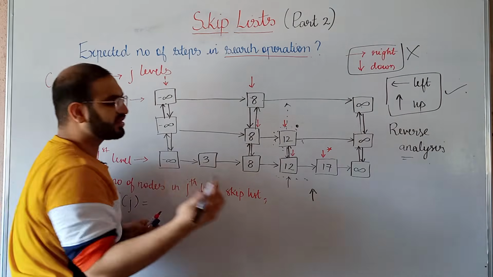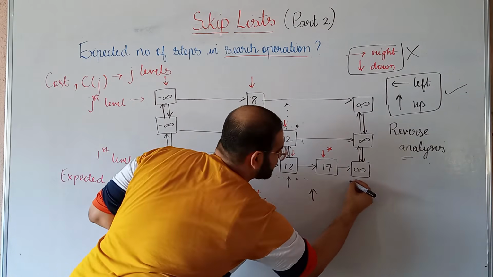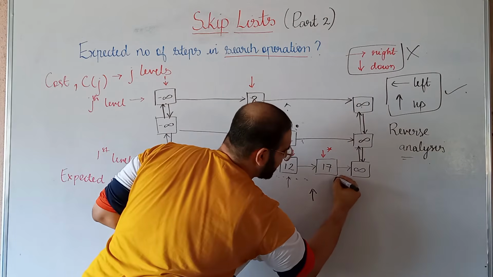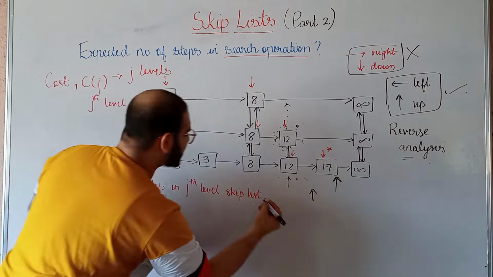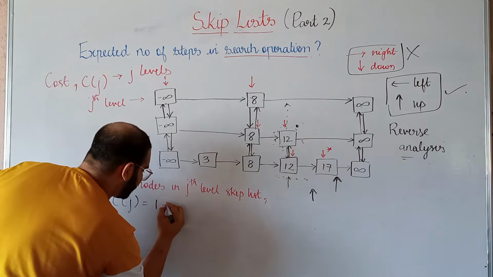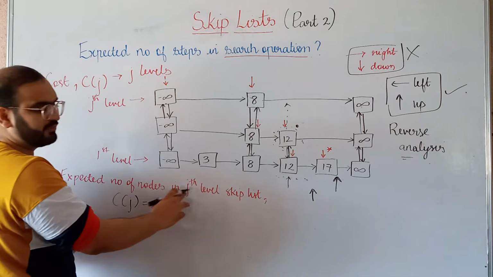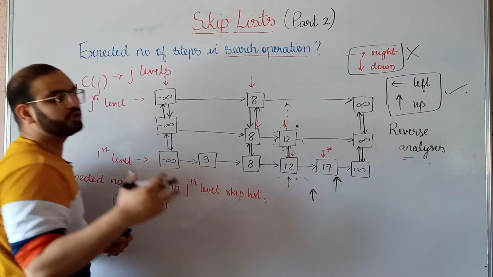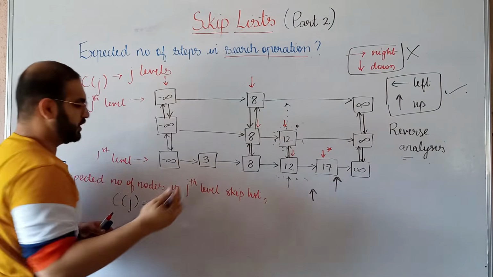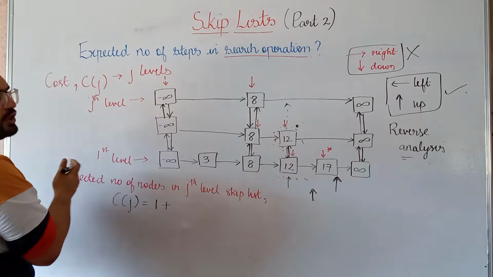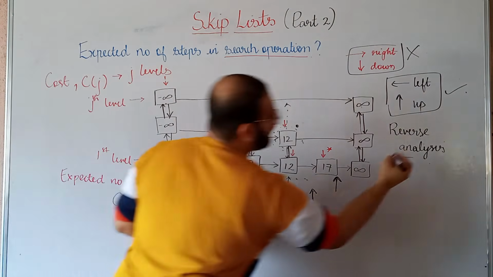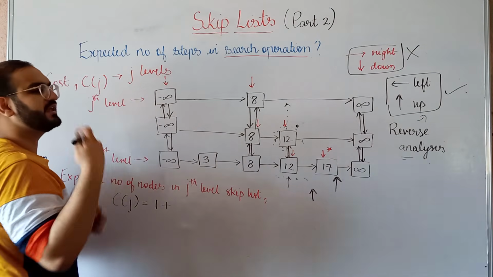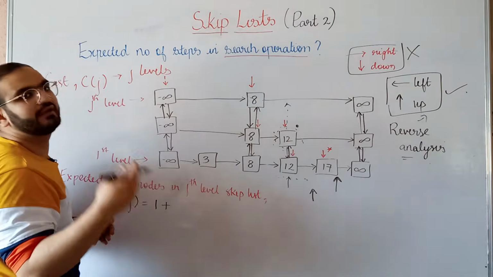Okay. So suppose we start from the rightmost and the bottommost node. We start from this node, so we will count this node in our expected number of nodes. That is why I'm doing 1 plus. And now I have got two kinds of operations that I can do. I can either move to the left or I can move up, like how I do in my reverse analysis, right? And the probability of each of these operations is half.